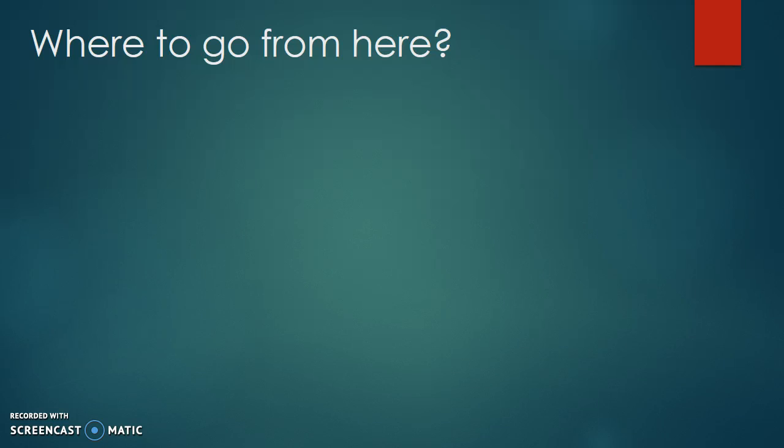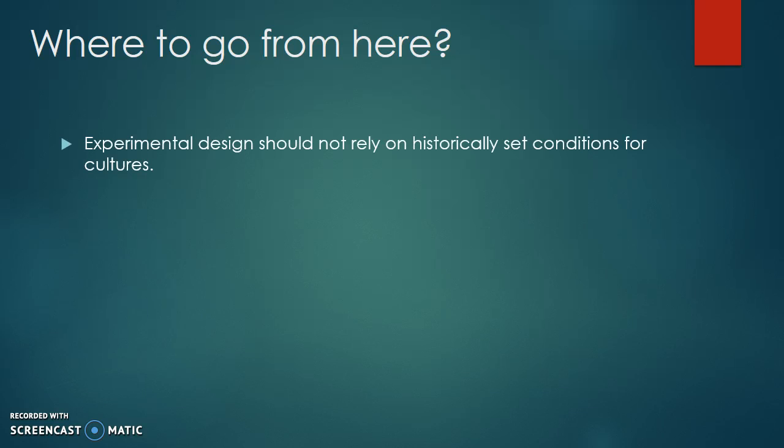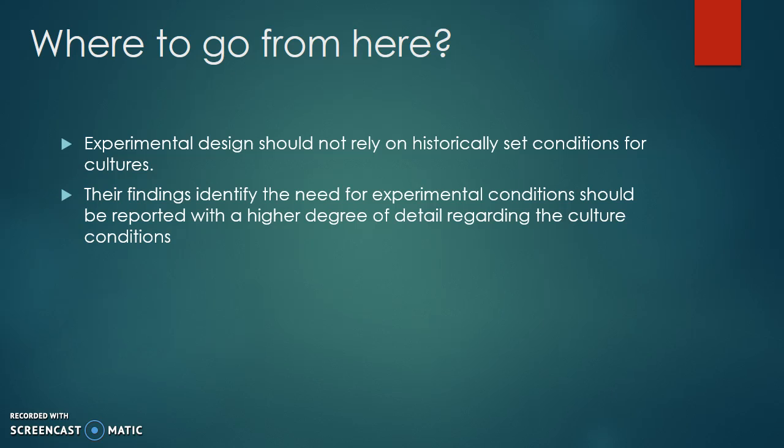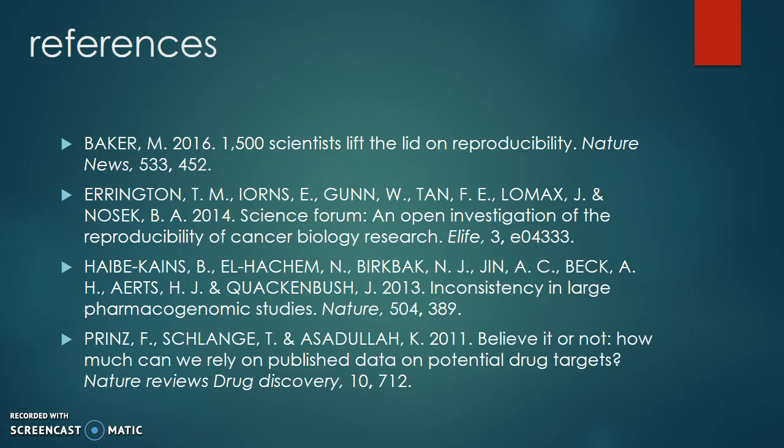So where do they go from here? From this study, they recommend that experimental design should not rely on historically set conditions for cultures, as the complexity of a living cell may result in metabolic changes between cell lines. And there should be a greater level of experimental detail provided with published results regarding culture conditions.